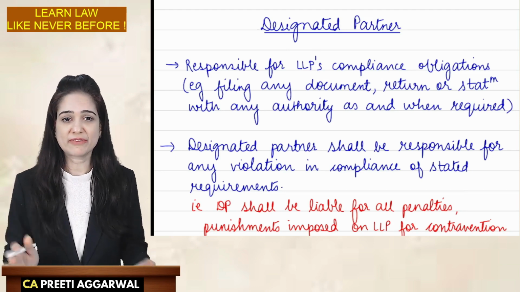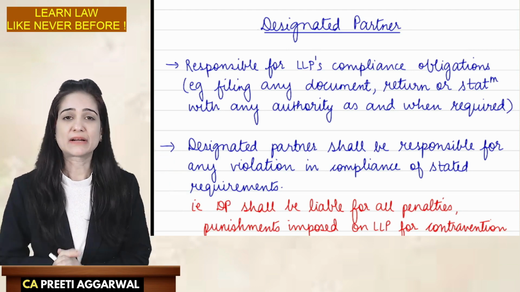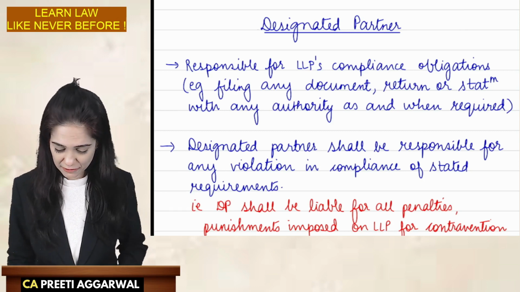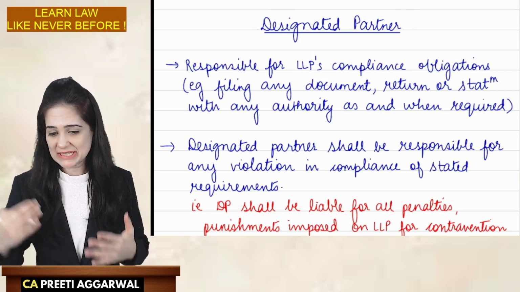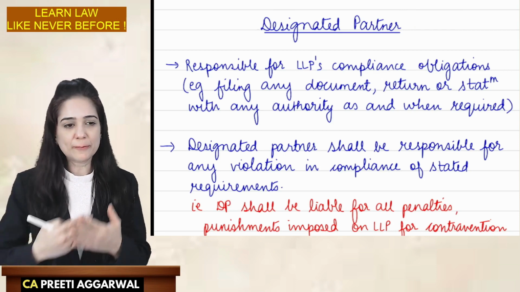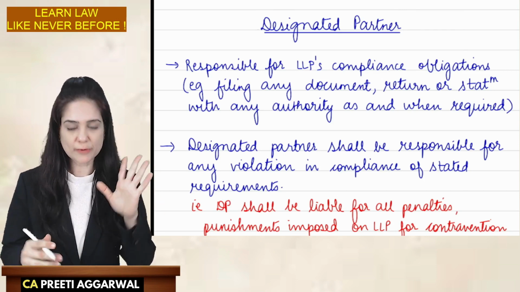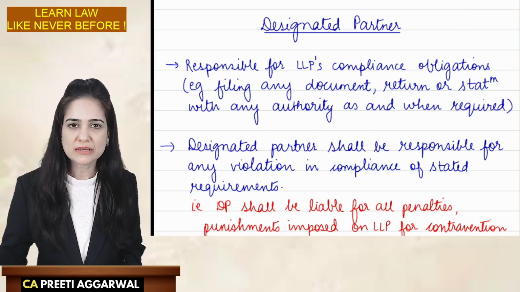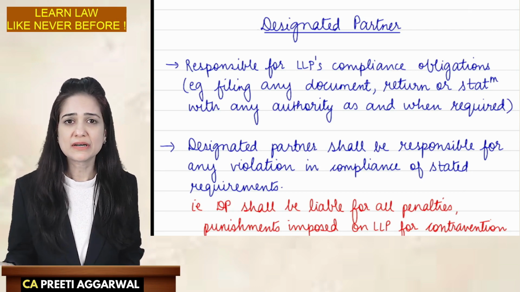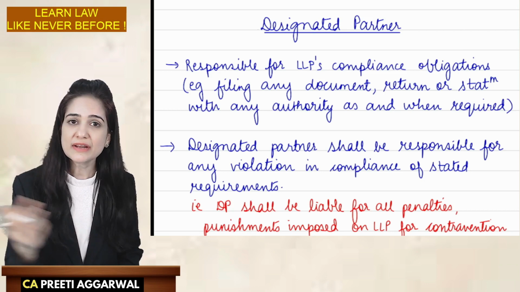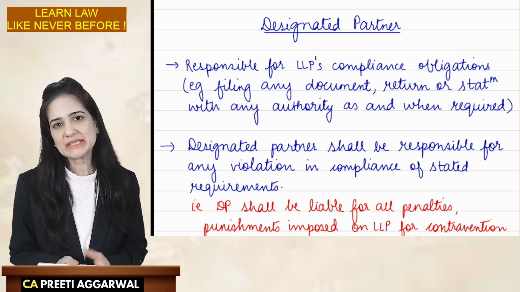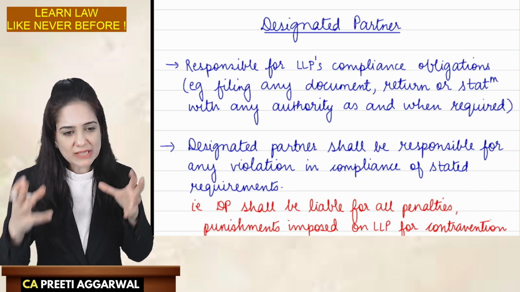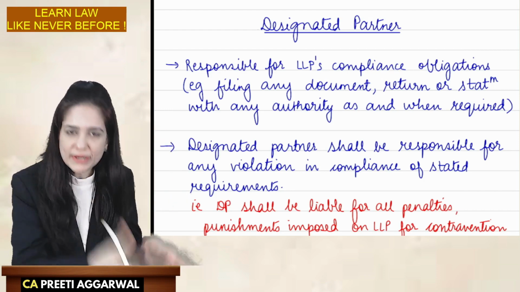Now, imagine having 300 partners in LLP. If there is some issue, ROC approached one partner. He said, no, this is not my work. He sent him to another. That person sent him to another partner. He went to 300 different partners and nobody owned it. So, can I say that in this case, we need to designate that authority to someone.